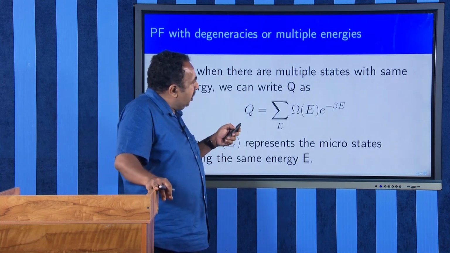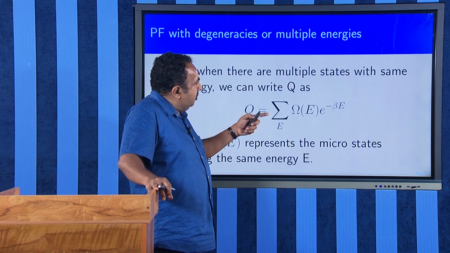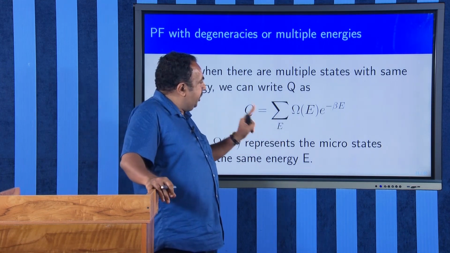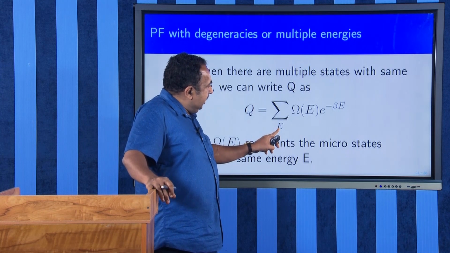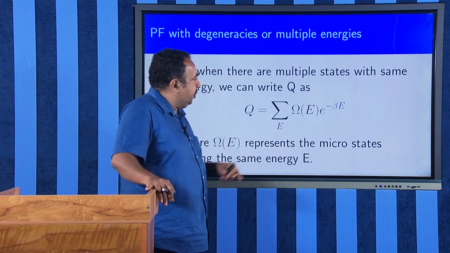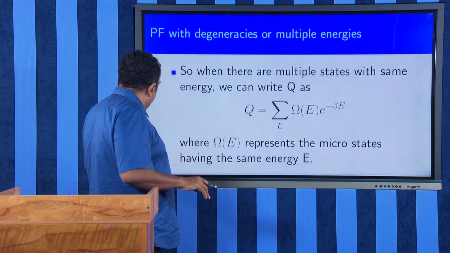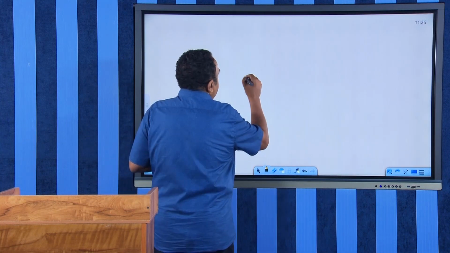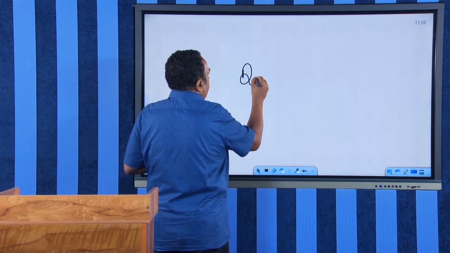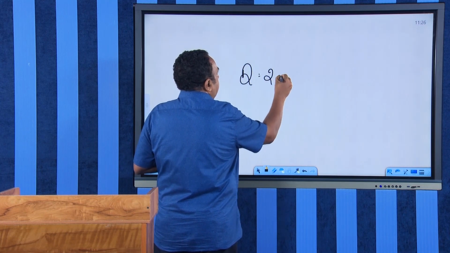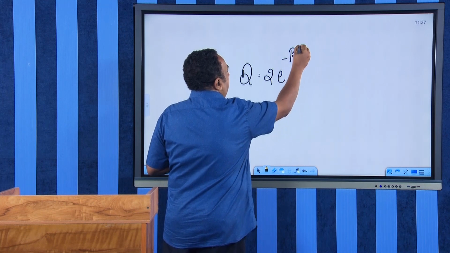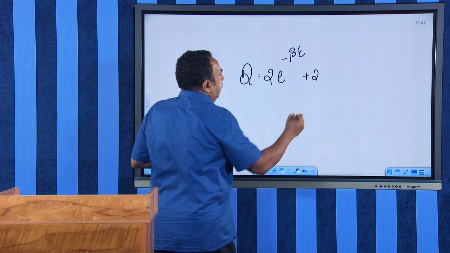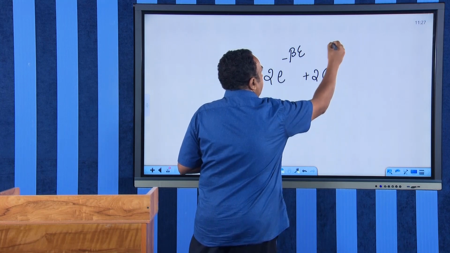In order to account for that, I can say that there are 2 energy levels now, epsilon and 0. Therefore, I can write this partition function as twice e raised to minus beta epsilon plus twice e raised to 0, where the energy is 0.